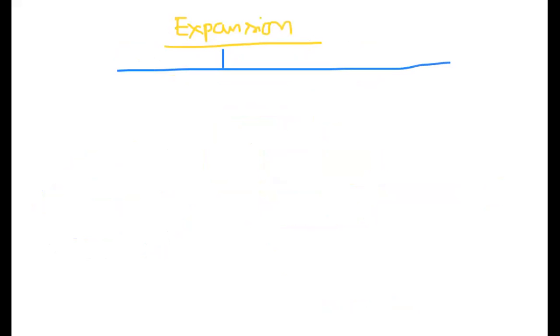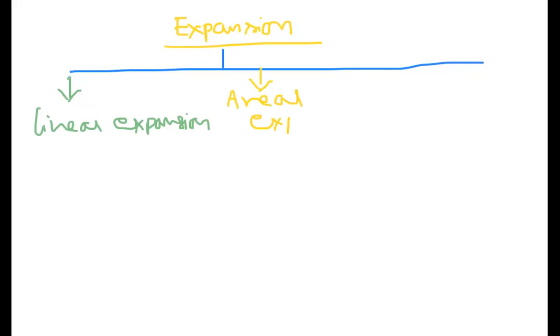Now, coming to when we are doing the expansions, we classify them into three categories. Expansions are classified into three categories. What are those three categories? First one is linear expansion. Second one is aerial expansion. Third one is volume expansion.